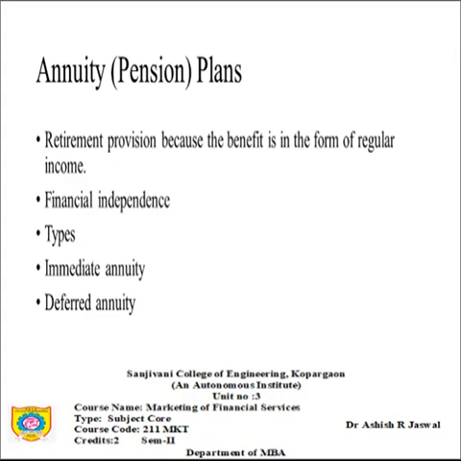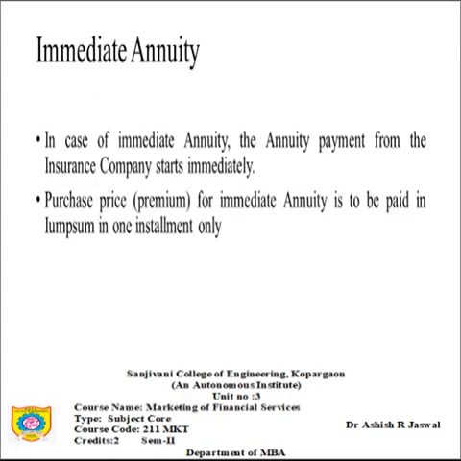The word itself is very catchy. Immediate, you retire, you get the entire amount. Deferred, that amount is paid in part. Let us try to understand the meaning of immediate annuity and the meaning of deferred annuity. In case of immediate annuity, the annuity payment from the insurance company starts immediately. I said immediate, it is talking about I retire, next month I get a fixed income. The purchase price, that is the premium for immediate annuity, is to be paid in lump sum in one installment only. That is what happens when we talk about immediate annuity.